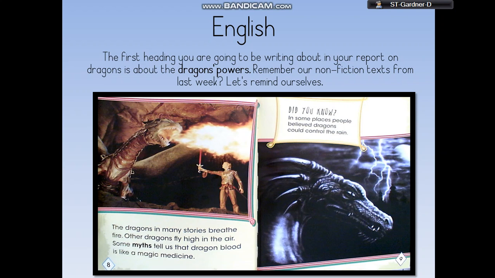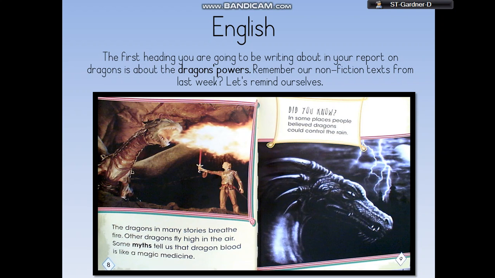Last week we started to look at the non-fiction text, didn't we? Remember, a non-fiction text gives us lots of facts and information to help us gain knowledge. We're going to look back at these texts today to help us, and we're going to focus specifically on this first heading on the dragon's powers. Let's remind ourselves a little bit about it.